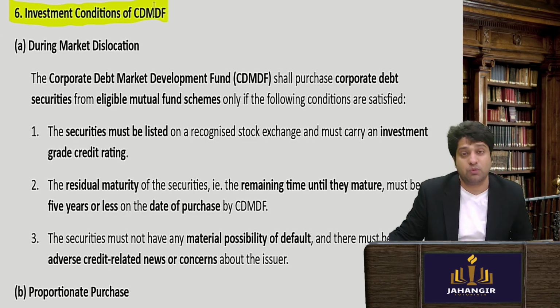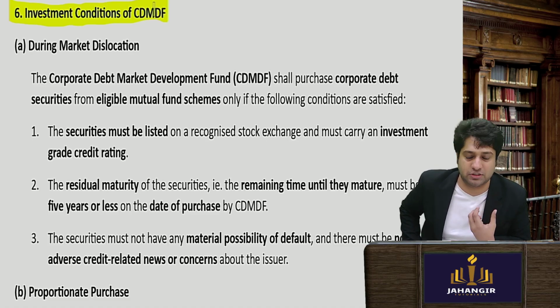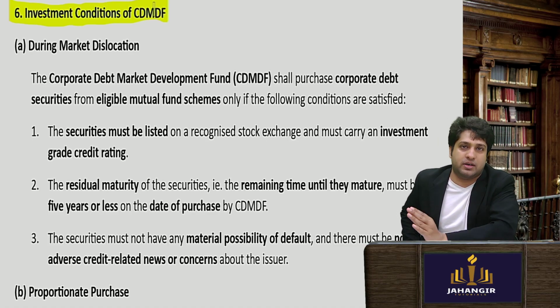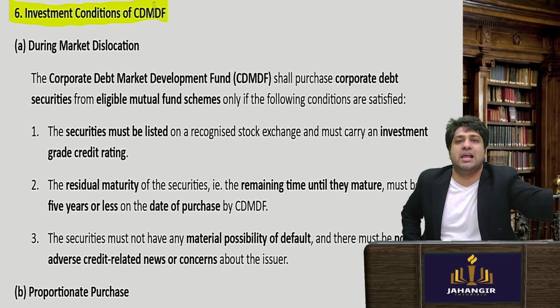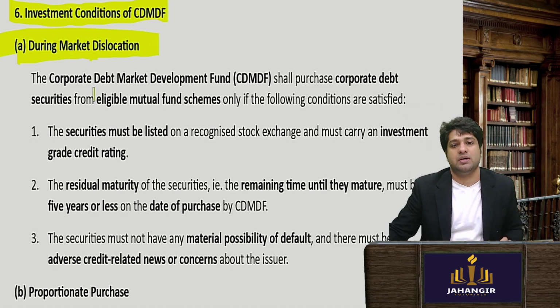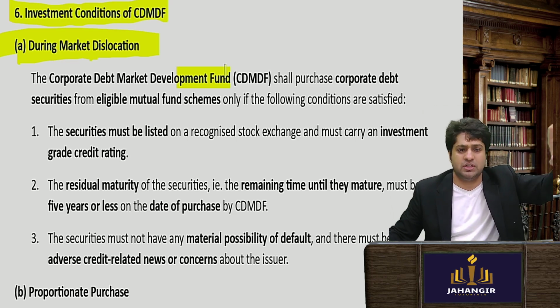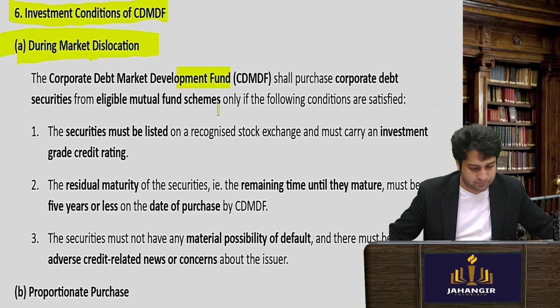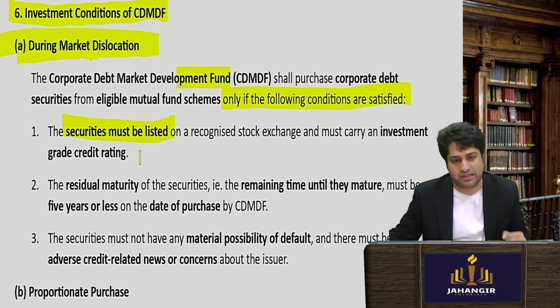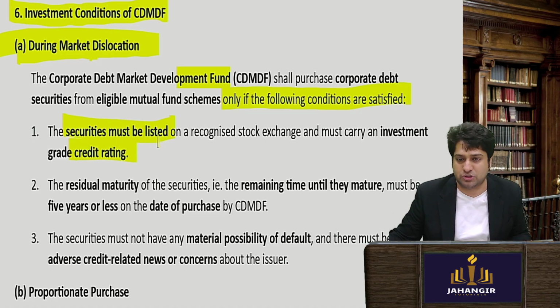Now, one interesting question is that if they have bought these units, they are standing as a buyer, buying these units. Later, when the market distress is over, when the panic is over, then they can sell them in the market again. During market dislocation, this fund will be activated, or SEBI will tell that this is a market dislocation, and any mutual fund that wants can sell its corporate debt units to this fund. This fund can only buy listed securities having a certain credit rating. So it is investment grade, and the credit rating required will be specified.